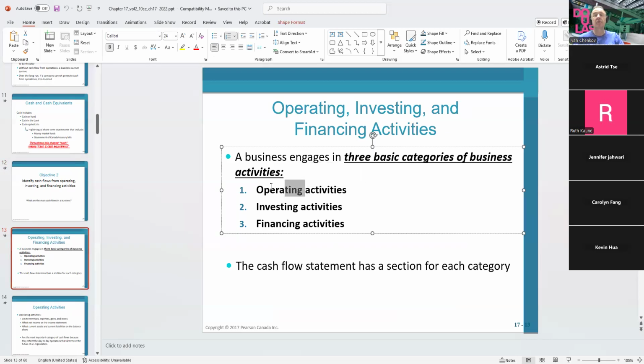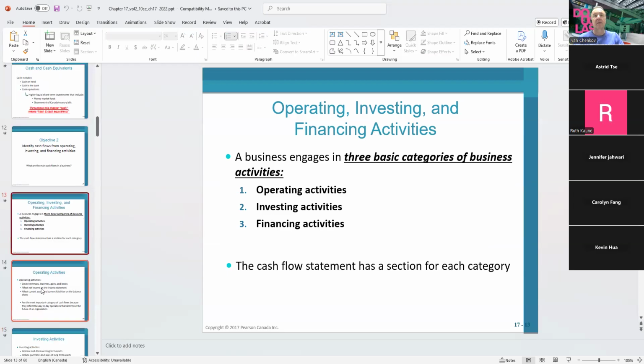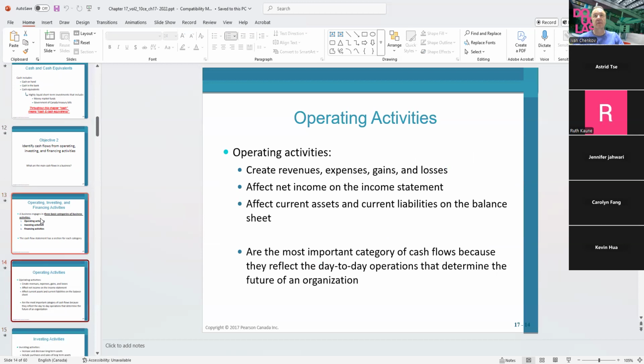That means it's going to continue. This is not like an end of the business. Operating activities, investing activities, financing activities. And for the cash flow statement, we're going to have a section for each of those categories. Now let's see what will be the operating activities.